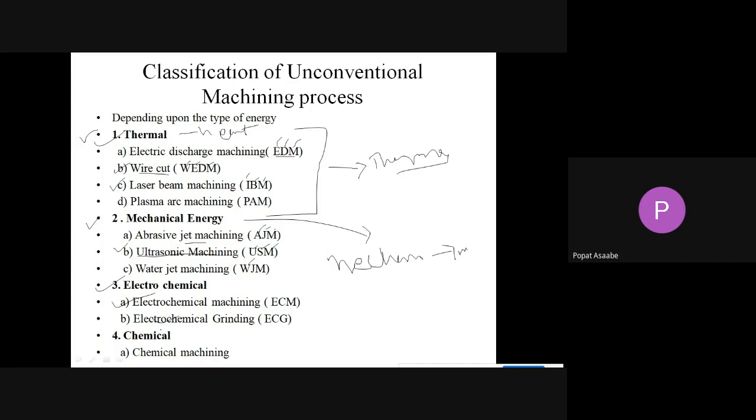The next category of unconventional machining processes according to their energy is chemical energy. With the help of chemical energy, we can also remove the material from the workpiece, and in this group, chemical machining is there. These are the basic, simple classification of unconventional machining processes.